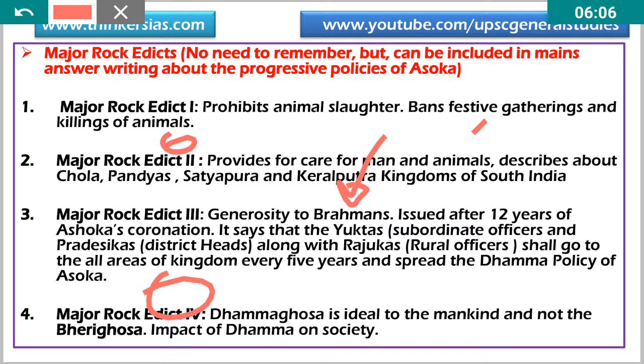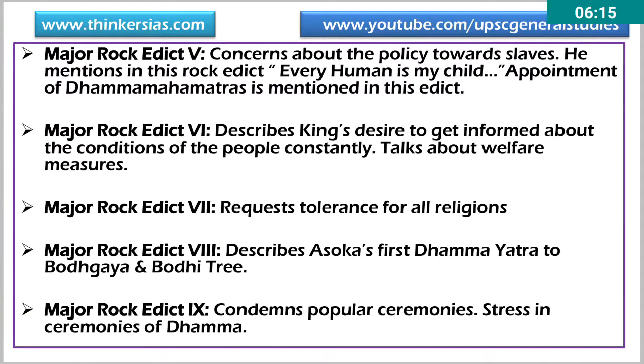In the fourth Major Rock Edict, Dhamma Ghosha is the ideal for mankind and not Bheri Ghosha. That is another philosophical point. The fifth rock edict deals with slaves. Okay, so it concerns the policy towards slaves, and how he wanted a benevolent attitude towards slaves.